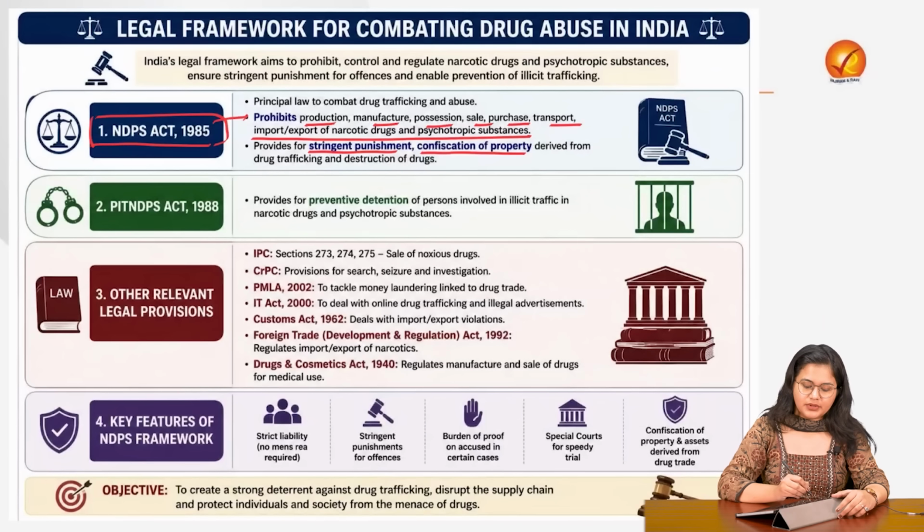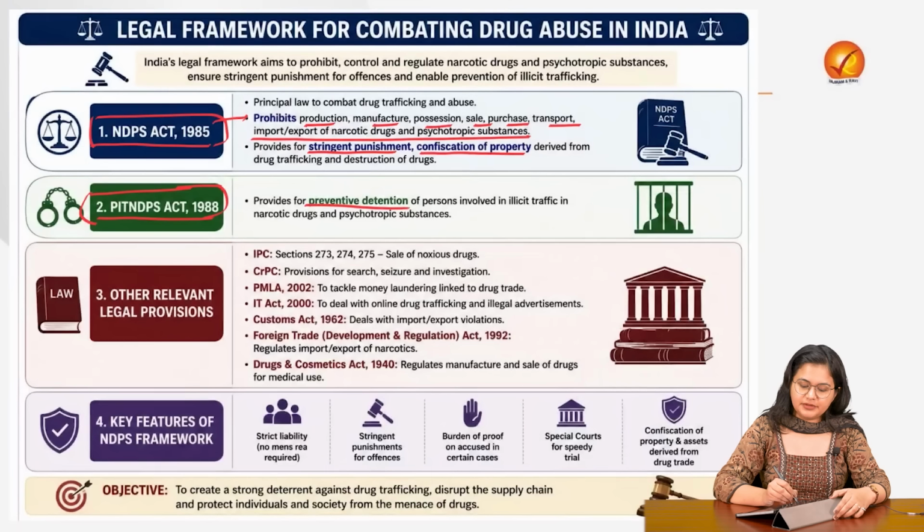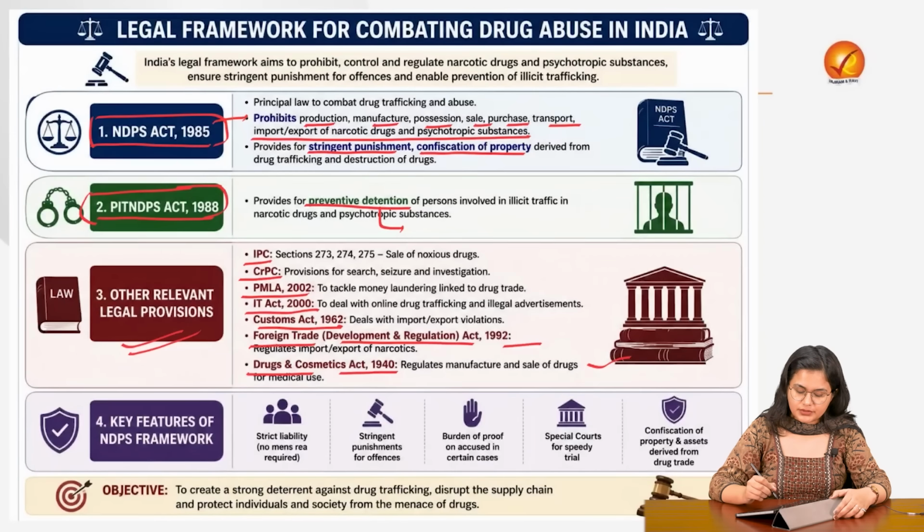The next act is the Prevention of Illicit Trade in Narcotic Drugs and Psychotropic Substances Act. This provides for preventive detention, taking care of the issue even before the crime has taken place. There are other provisions under the IPC, CrPC, PMLA, IT Act, Customs Act, Foreign Trade Development and Regulation Act, and Drugs and Cosmetics Act, which deal with drug abuse.